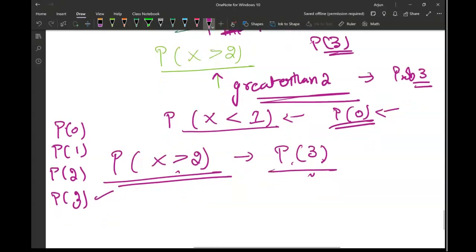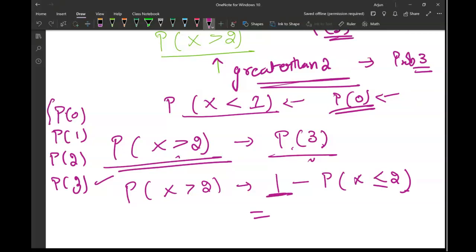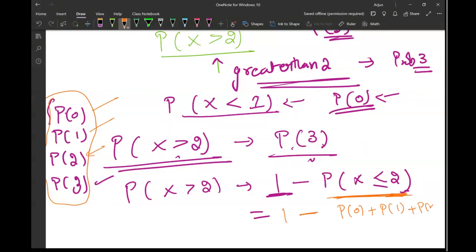Another way of writing this is probability of x greater than 2 is 1 minus probability of x less than or equal to 2, because 1 means all 4 probabilities. 1 minus the probability of at most 2, meaning 0, 1, 2: 1 minus probability of 0 plus probability of 1 plus probability of 2.